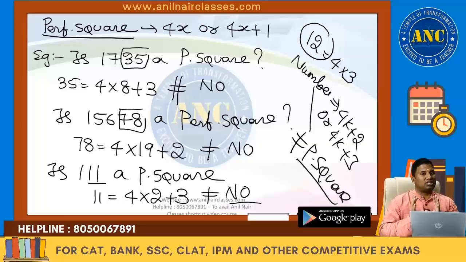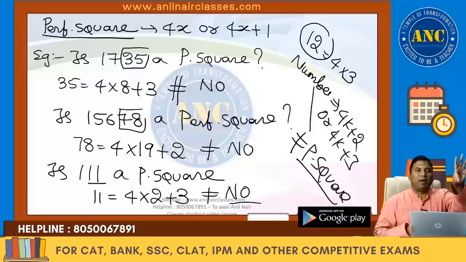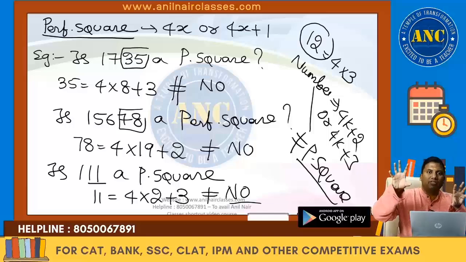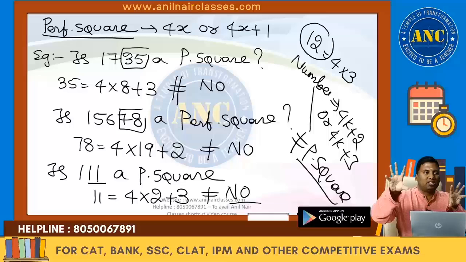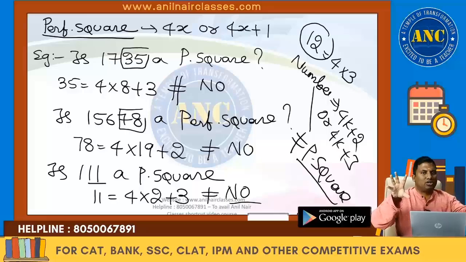Listen carefully to this key point, and this key point should be there in your notebook. If a number is a perfect square, it should be of the form 4k or 4k plus 1. If this is true, this shall also be true. If it is a perfect square, it will be of the form 4k or 4k plus 1. Reverse may or may not be true. If a number is of the form 4k or 4k plus 1, it may or may not be a perfect square. From here to here it is true. From here to here it may or may not be true.